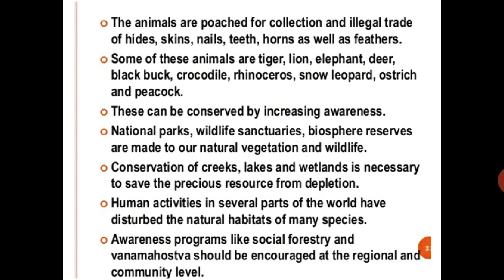The animals are poached for collection and illegal trade of hide, skin, nails, teeth, horns as well as feathers. See, some of the animals are hunted for their hides, skin, in a large amount, and the high price they are getting. So persons are hunting those animals for skin, teeth, horns, feathers. For peacock feathers they are killing, for the horns of the deer they are killing, for the teeth of the animal they are killing animals. Some of these animals are tiger, lion, elephant, deer, black buck, crocodiles, rhinoceros, snow leopards, ostrich and peacock.